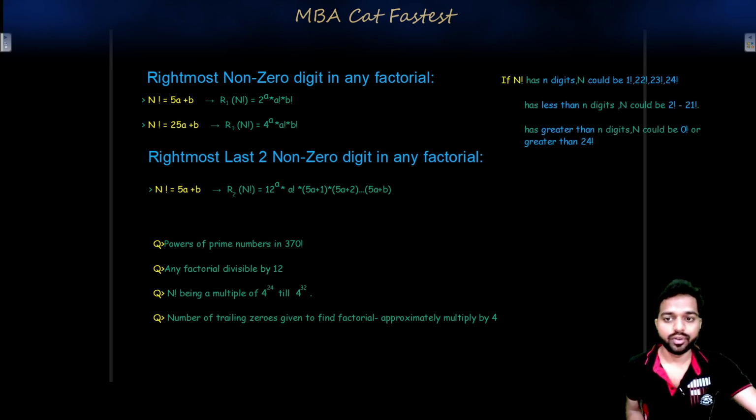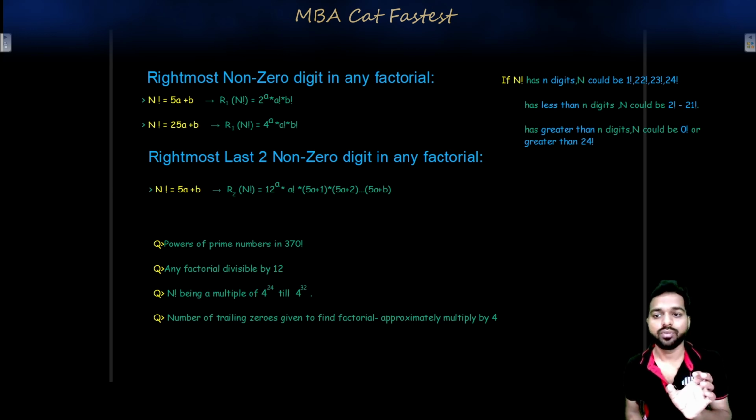Here are another few things for improving your GK, and if questions are asked in the examination, you can remember this. If n factorial has n digits, n could lie between 1 factorial... What does this mean? 22 factorial will have exactly 22 digits. 24 factorial will have exactly 24 digits. These are the four numbers in mathematics which have the same number of digits as their factorials. From 2 factorial including 2 till 21 factorial, the number of digits will be less than the factorial value.